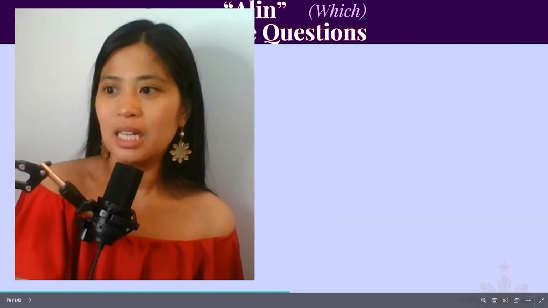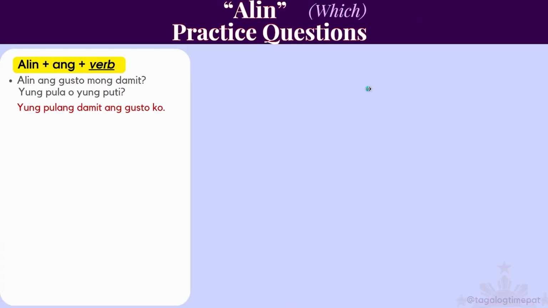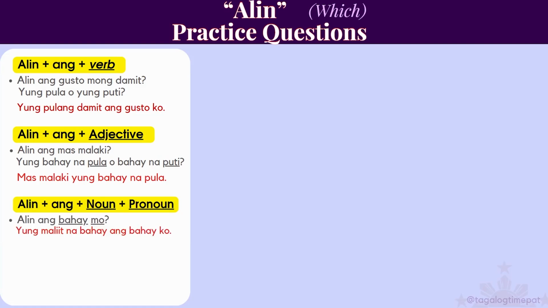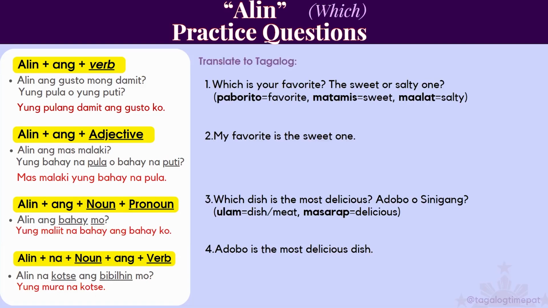Now, let's practice some questions using the word alin. Here are the different formats of using alin. Alin plus ang plus a verb. Alin plus ang plus an adjective. Alin plus ang plus a noun and pronoun. Then alin plus na plus noun, ang, and verb. Here are our practice questions. Which is your favorite? The sweet or the salty one? Paborito means favorite. Matamis means sweet. Maalat means salty.